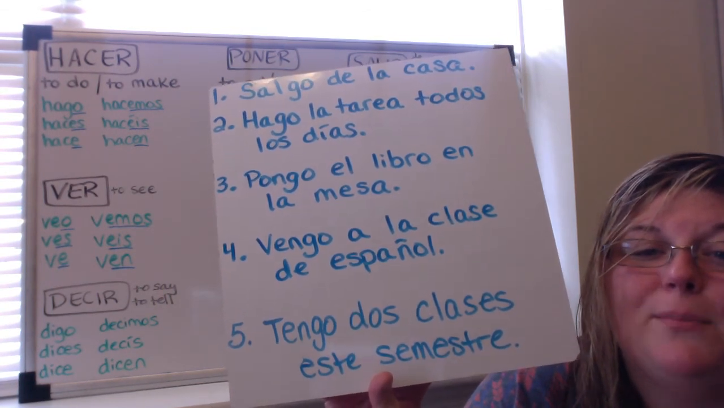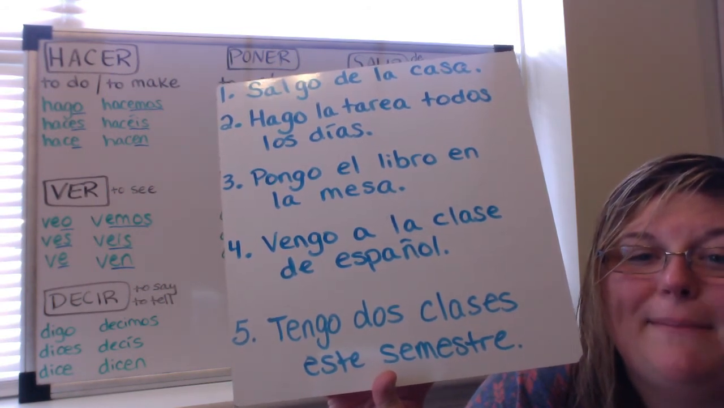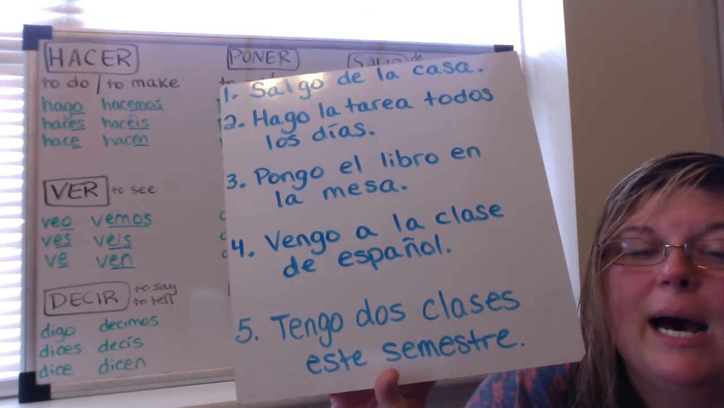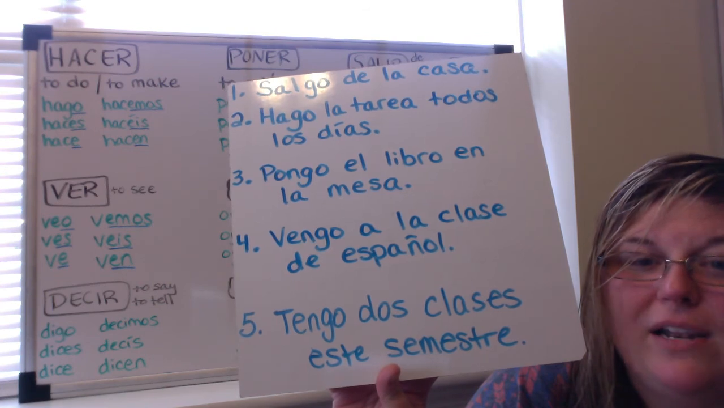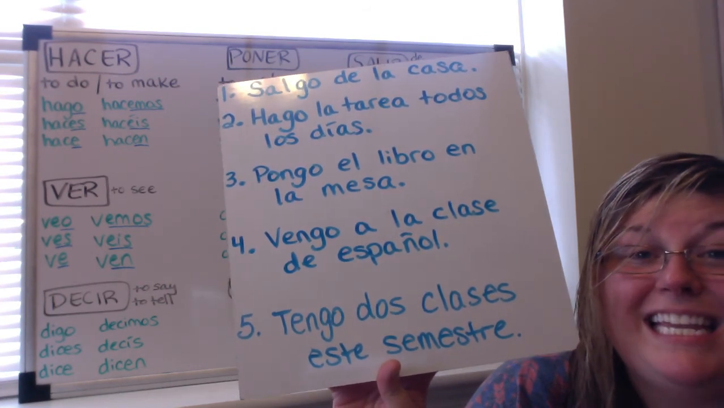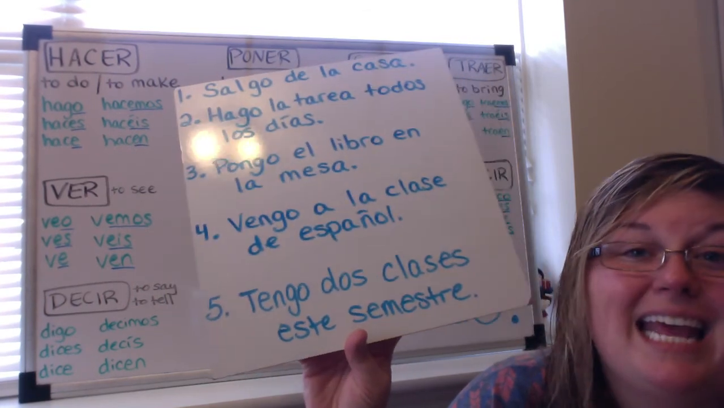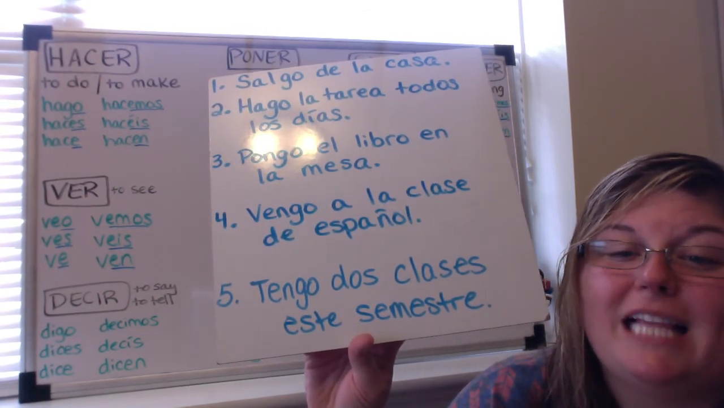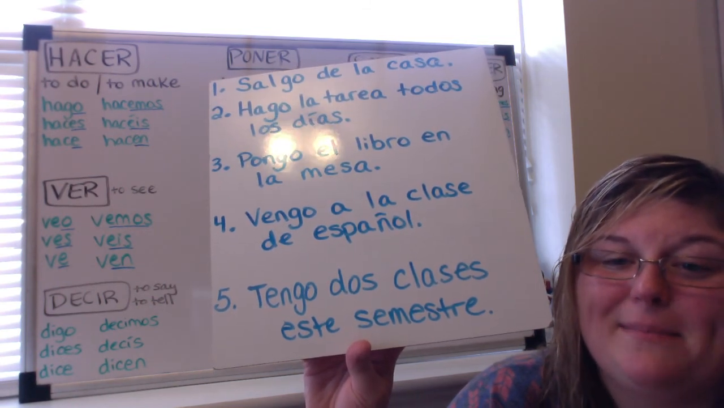Number 3, I put the book on the table. Pongo el libro en la mesa. Number 4, I come to Spanish class. Vengo a la clase de español. So again, venir means to come, and it's conjugated just like the verb tener. And number 5, I have 2 classes this semester. Tengo 2 clases este semestre.